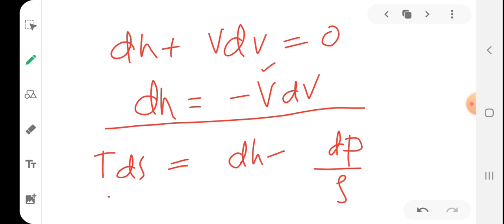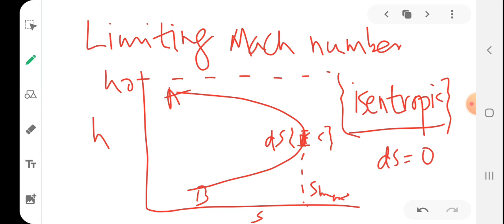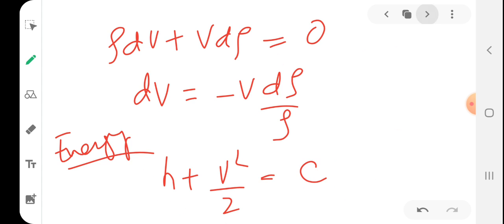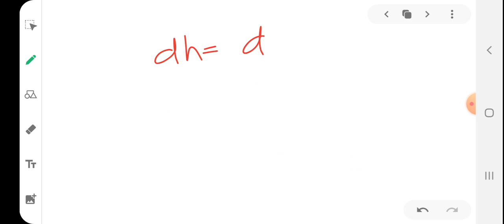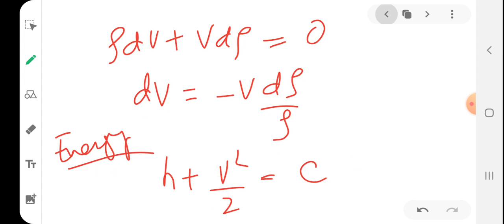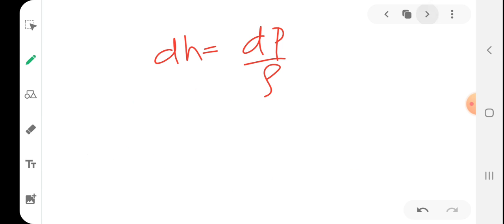Since ds equals 0, because we are considering this portion only, the equation will become dh equal to dp by rho. So students, if this is equation 1, this equation 2, and this as 3, substituting 2 in 3.